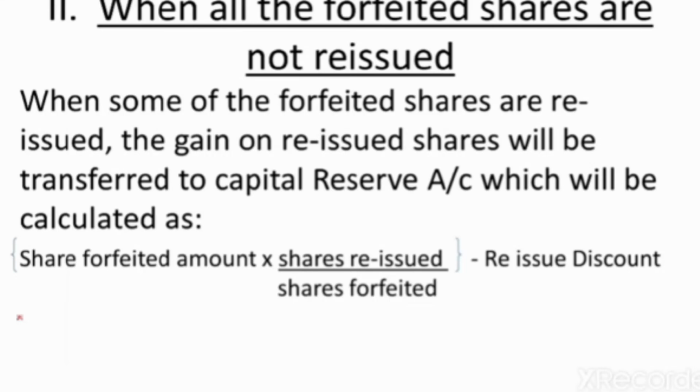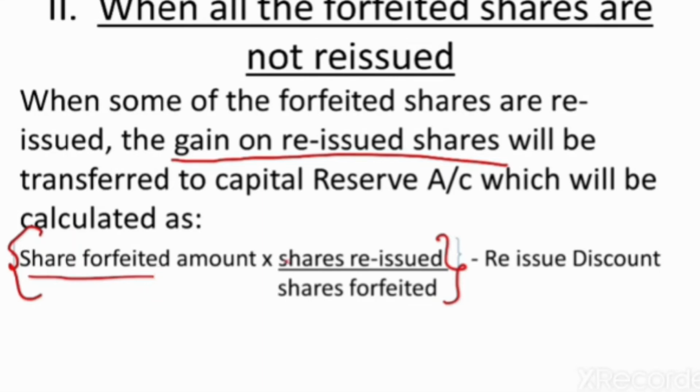In that case, in order to find out the gain on reissue of shares, we will find out the proportionate amount of forfeited shares on reissued shares, that is, the amount of forfeited shares which belong to reissued shares out of the forfeited shares.